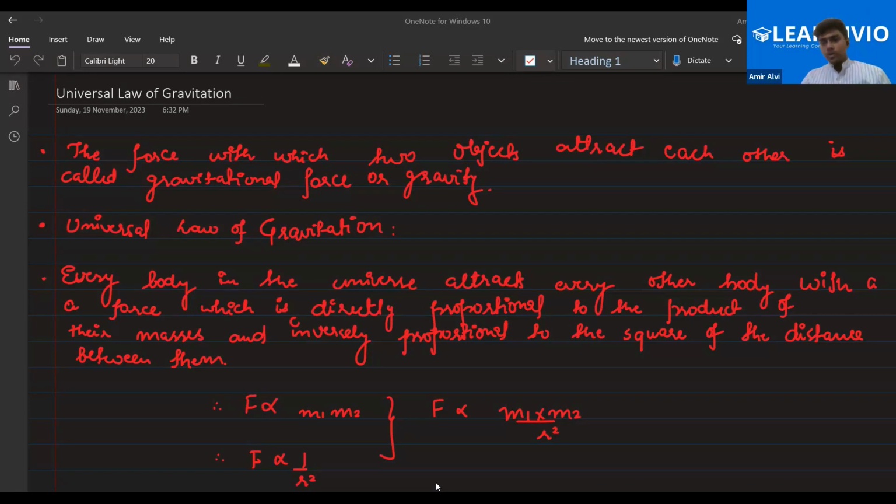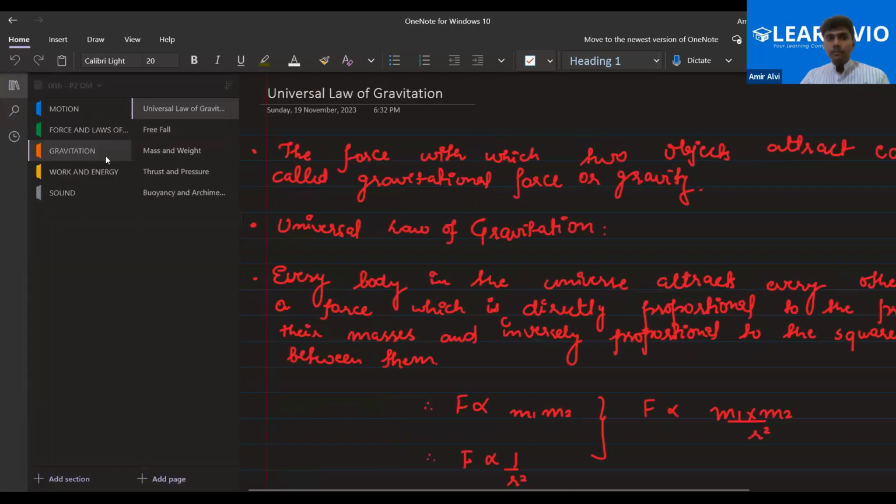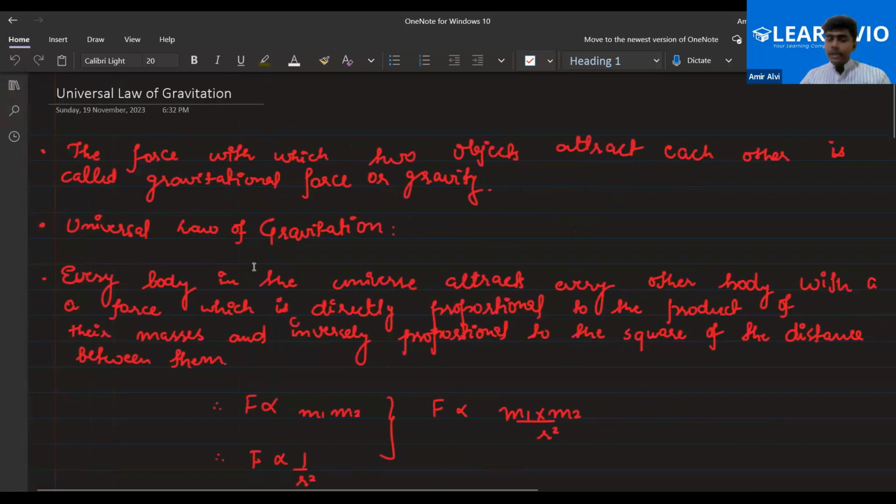Okay, so as you can see, in this class we are going to start the gravitation chapter, right? Gravitation is not a big chapter, it's a small chapter, but the concepts are very important. And one more thing, everyone: the concepts in gravitation are independent from the previous topics that we have done so far. Only one topic is from the motion chapter, that is the equations of motion. In gravitation, we modify the equations of motion for the height and the acceleration due to gravity. Am I clear to all of you? Please do let me know, everyone. Any doubts so far to anyone?